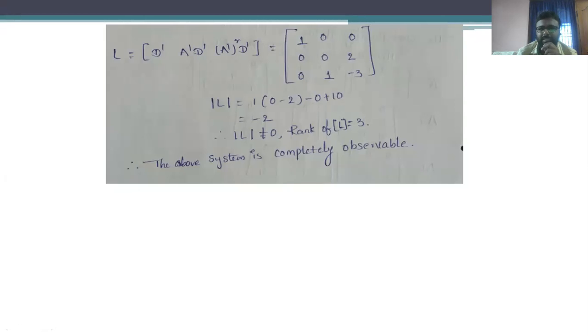Okay. So these are the simple problems, and these problems are asked for 7 marks and even for 10 marks also. We just have to remember the condition for the controllability and observability, and step into the further process. In the similar fashion, we are going to solve the next problem.